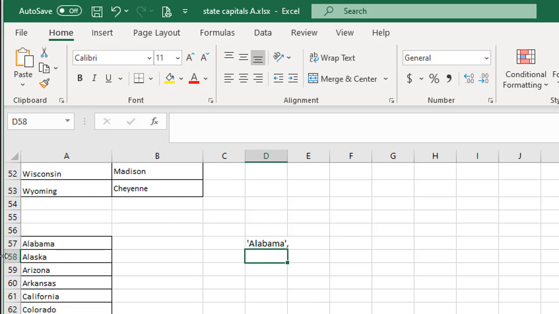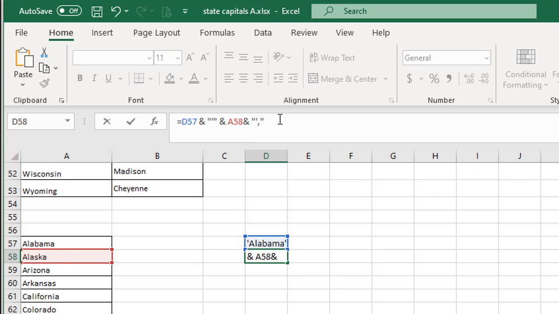So now in the next row, cell D58, I'm going to paste that formula again. But now just after the equal sign, I'm going to click that previous cell, D57, and I'll do an ampersand after that. And then where I have the A57, I'm going to change that to A58, so it's reflecting Alaska over here on the left.